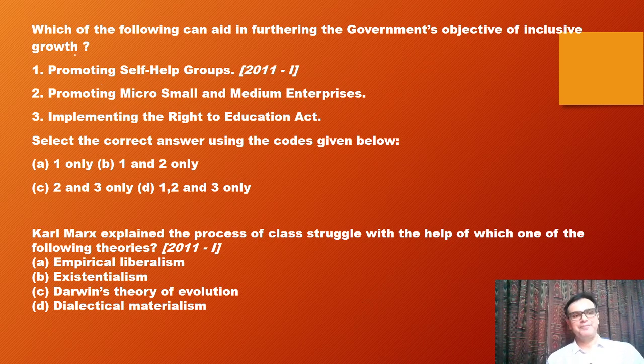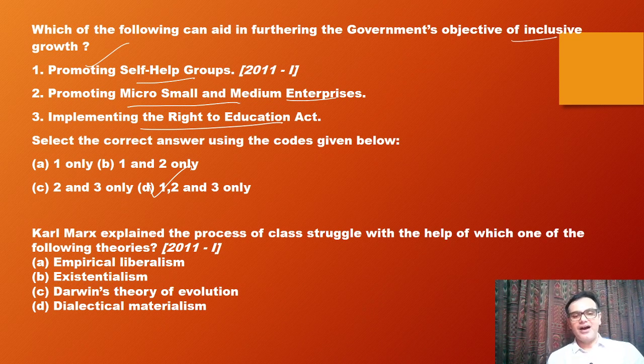Now, moving ahead. Which of the following can aid in furthering the government's objectives in inclusive growth? So, promoting self-help groups, promoting micro, small and medium enterprises, implementing the Right to Education. All of them can definitely be a part and parcel of inclusive growth. So answer is D. Like I said, in economy, the questions are very easy. It's a very scoring subject. Do study it carefully. You will definitely clear your prelims.